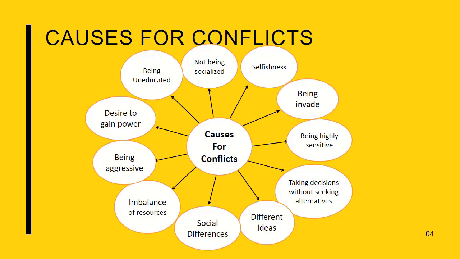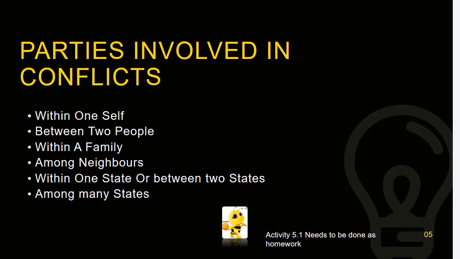Okay children, now we'll go to the next slide. Now in this slide we will see the parties or the people involved in conflicts. Okay, now children see the first one. It says within oneself, between two people, within a family, among neighbors, within one state or between two states, and also among many states. If we are to see the first one, within oneself.